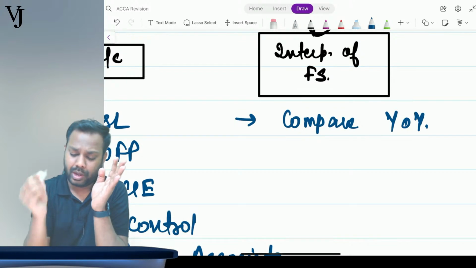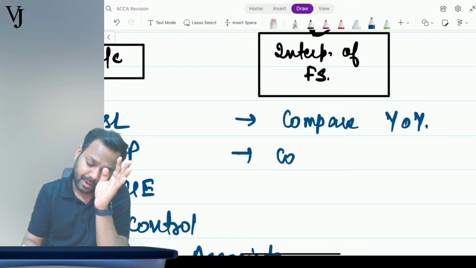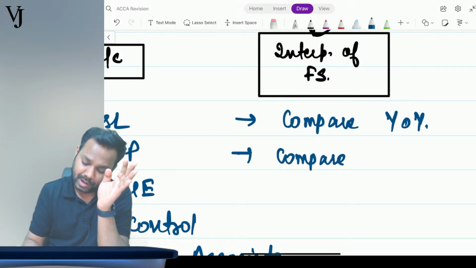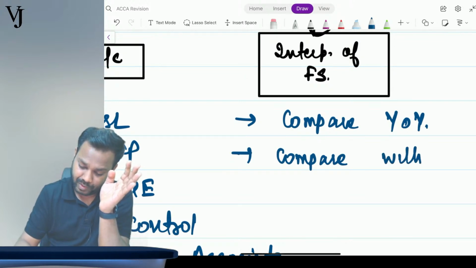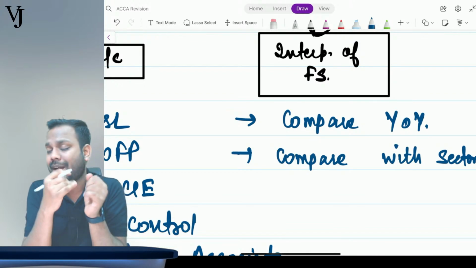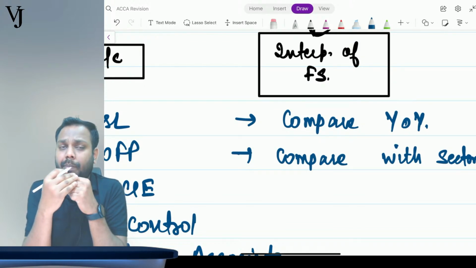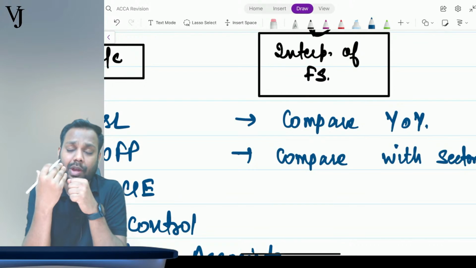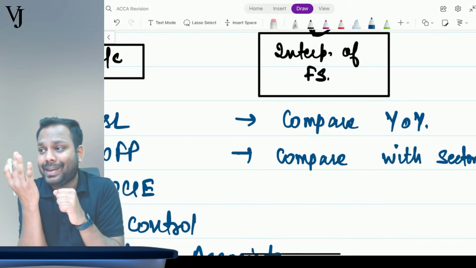Now compare the company with a sector or industry. Let's suppose Infosys is in the IT sector, so compare the growth and future perspective of Infosys with that of the IT industry as a whole.